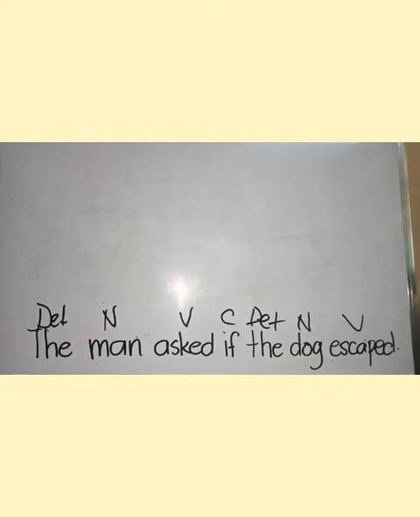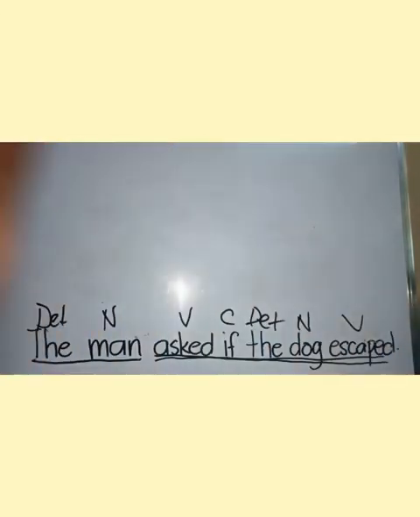Now let's diagram. Let's divide first the sentence according to where is the subject and where is the predicate. So in the sentence, the man asked if the dog escaped, here is your subject. Where the verb starts is your predicate. So here's your predicate part. Most probably this is your verb phrase because the head will be a verb, right?